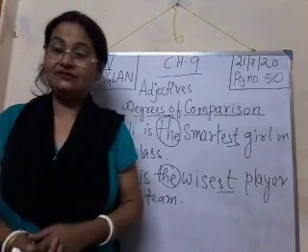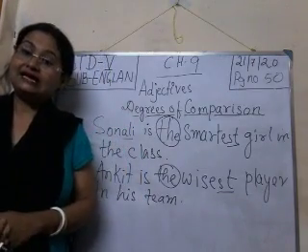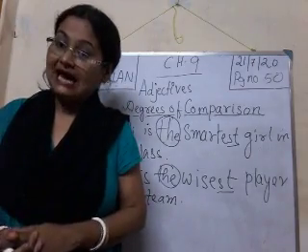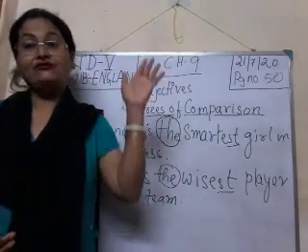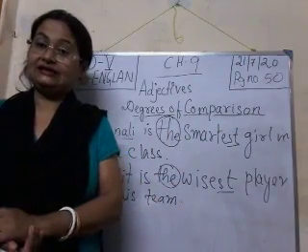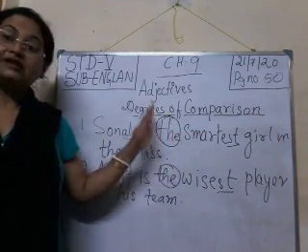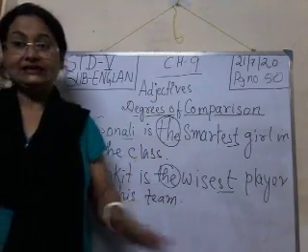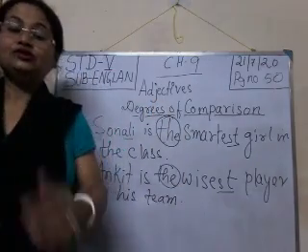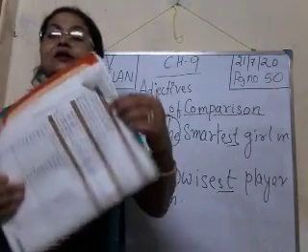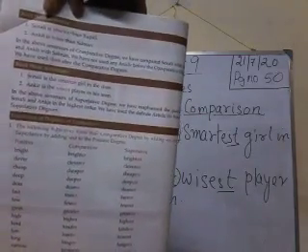Two examples I have given in this class. One is that we always use than after the comparative degree of adjective, and in superlative degree we always use the before the superlative form of the adjective. Okay, go through this, read this properly, then you will understand better.